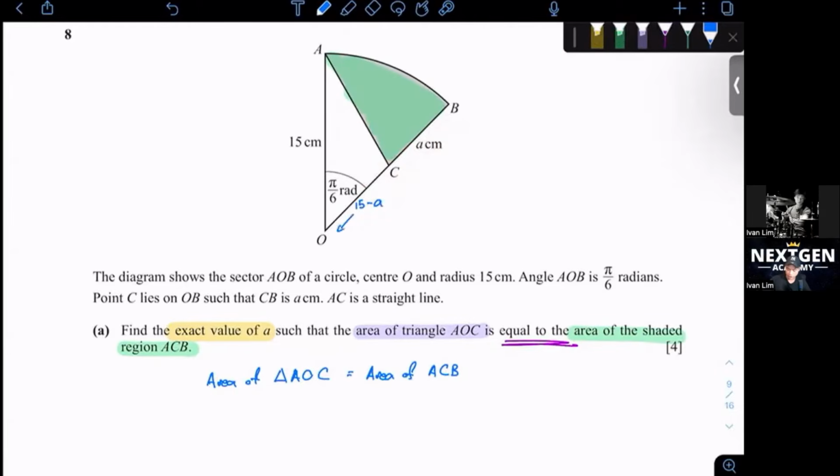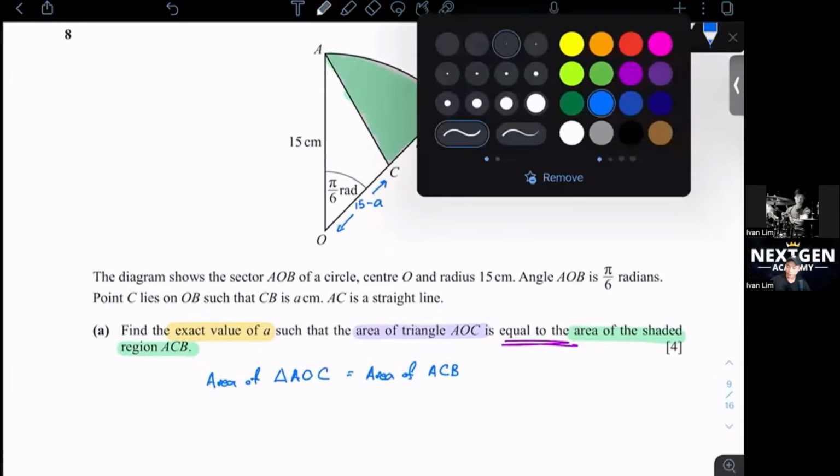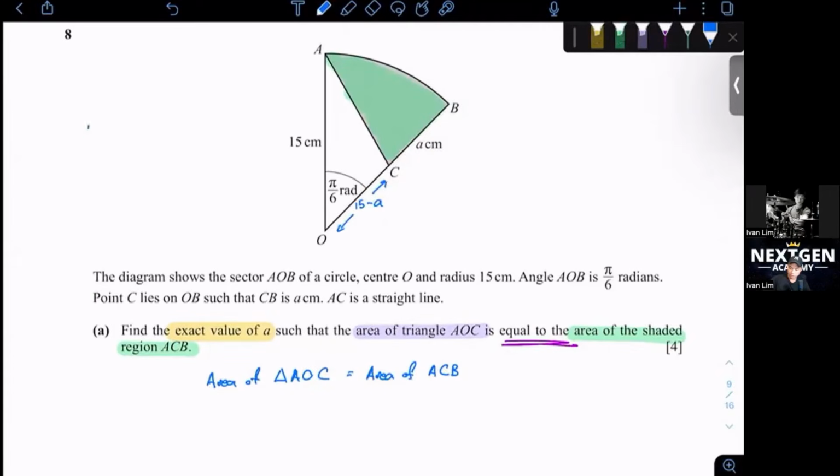So OC is actually 15 minus a. We can use the formula: area of triangle is half ab sine C. Area of sector, if you forgot already, is half r squared theta, where theta is in radians, can never be in degrees.